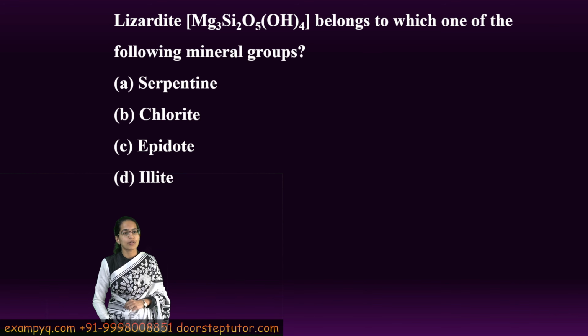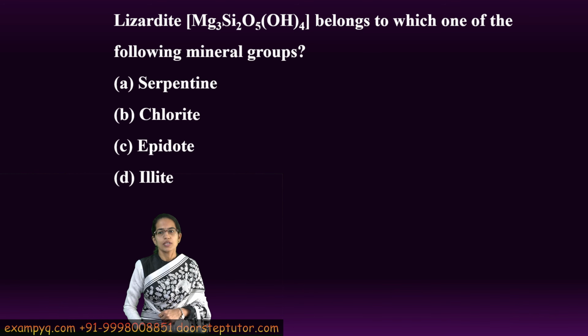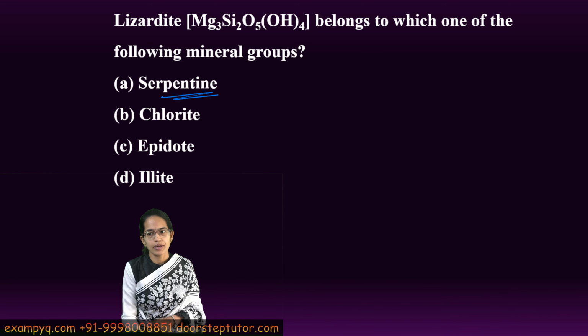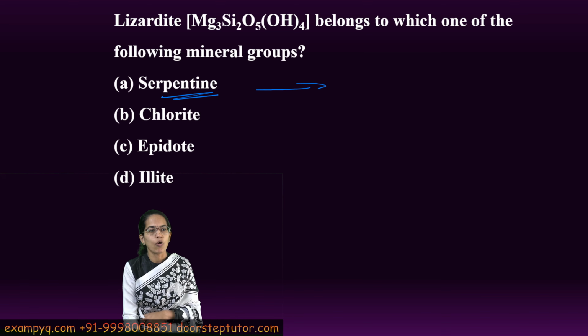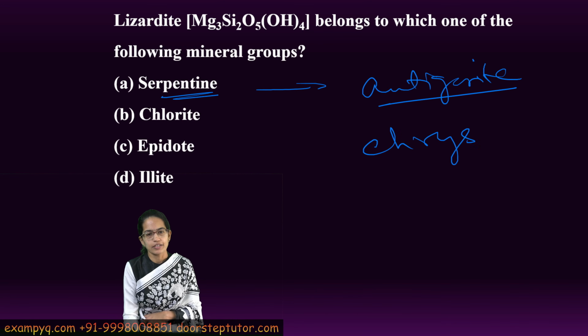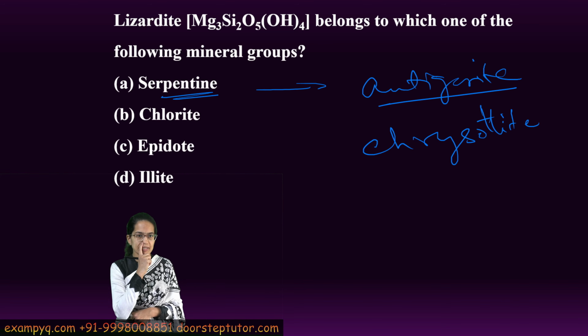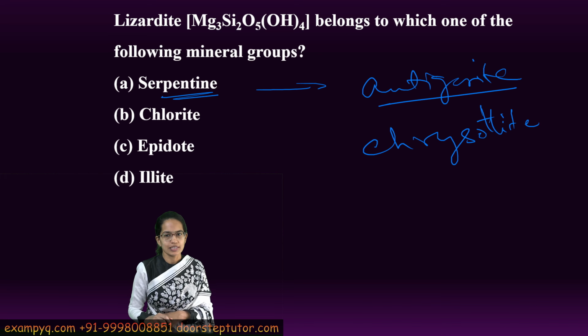The next is lizardite. Now lizardite belongs to which of the following mineral groups? Now this belongs to the serpentine mineral group. Serpentine is phyllosilicates, and that is the sheet silicates that are present. Some other examples besides lizardite which are part of the serpentine group are antigorite, or we could say chrysotile. So those are some of the other minerals which belong to this category.